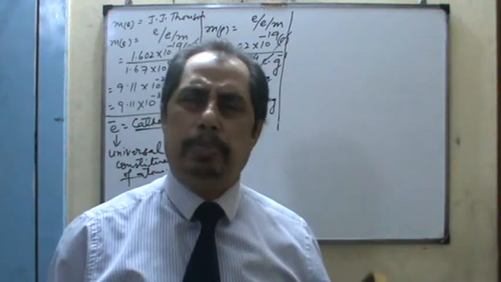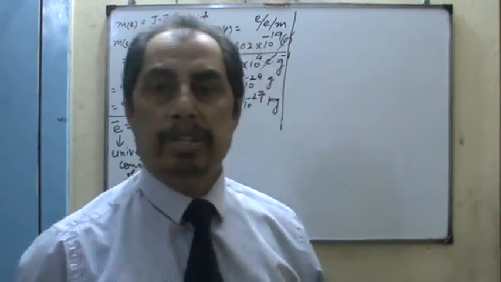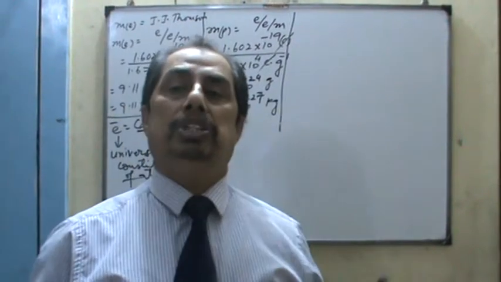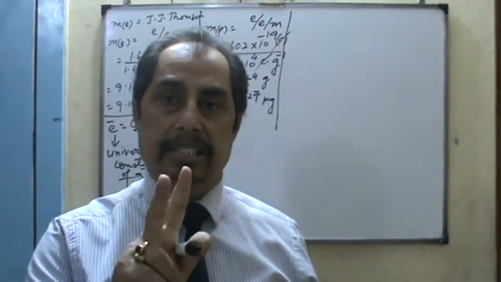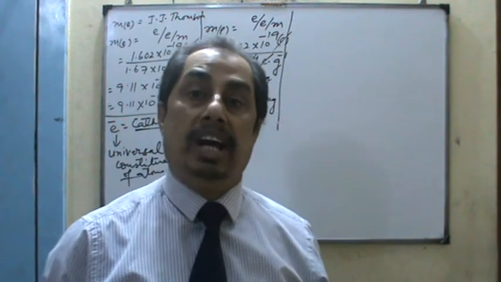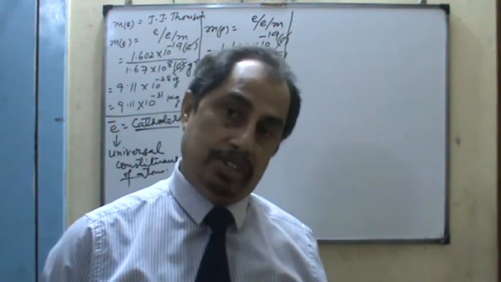These are the general properties we have done in the previous class, so we don't want to go into detail. But since we are in senior class this time, it is pertinent to mention the charge as well as the mass of the electron.